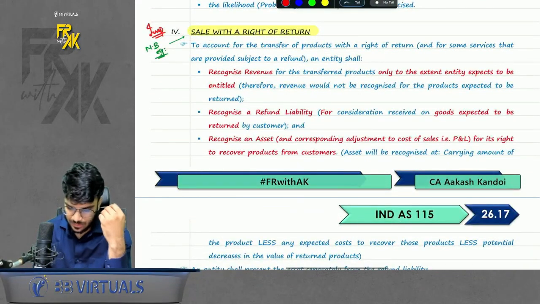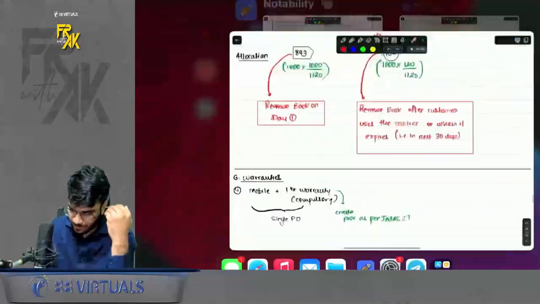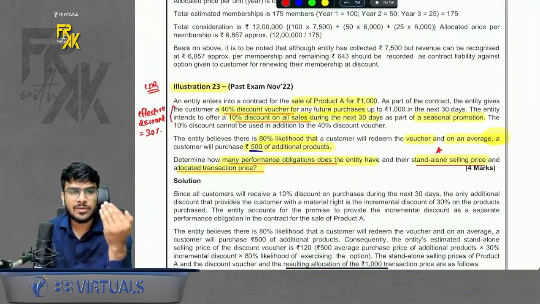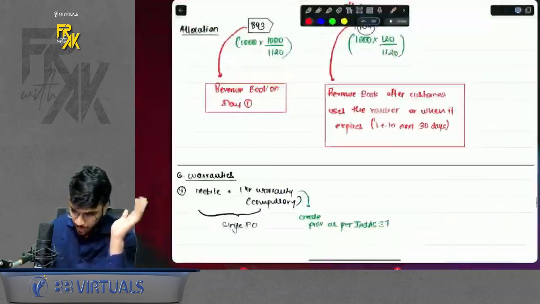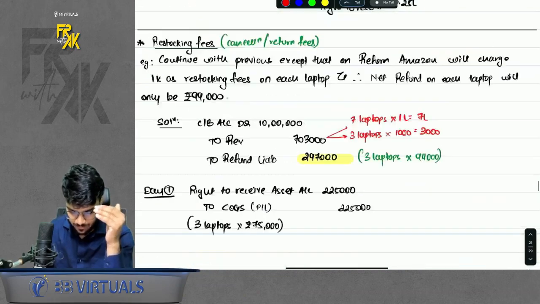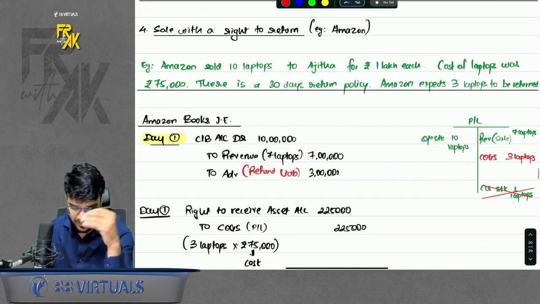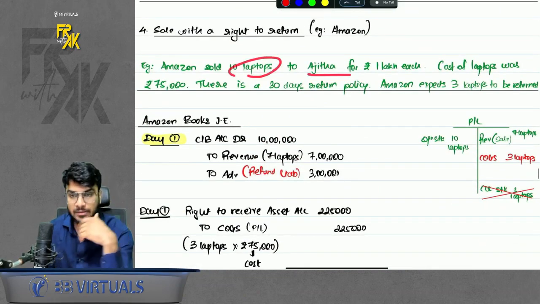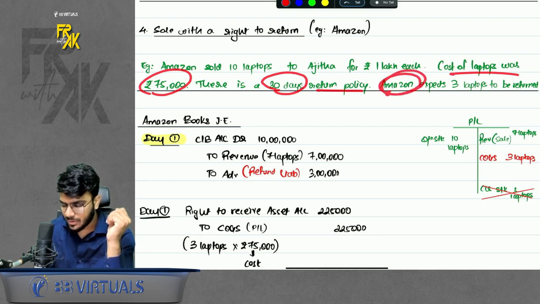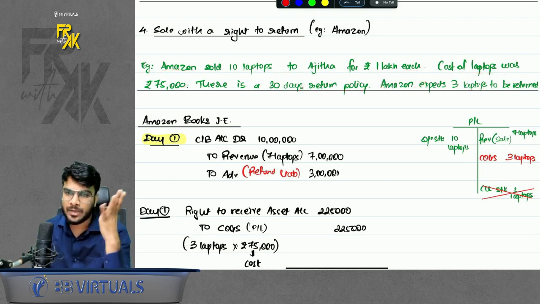What is the meaning of this? Sometimes what happens is company makes a sale to the customer with an option that customer can return the goods in future. Okay. So how to book the revenue? Please have a look here. That is sale with the right to return. So I took one example here. I will try to explain everything with the help of example. Let's say Amazon sold 10 laptops to Ajita for 1 lakh each. Cost of laptop was 75,000. There is a 30-day return policy. Amazon expects 3 laptops to be returned.